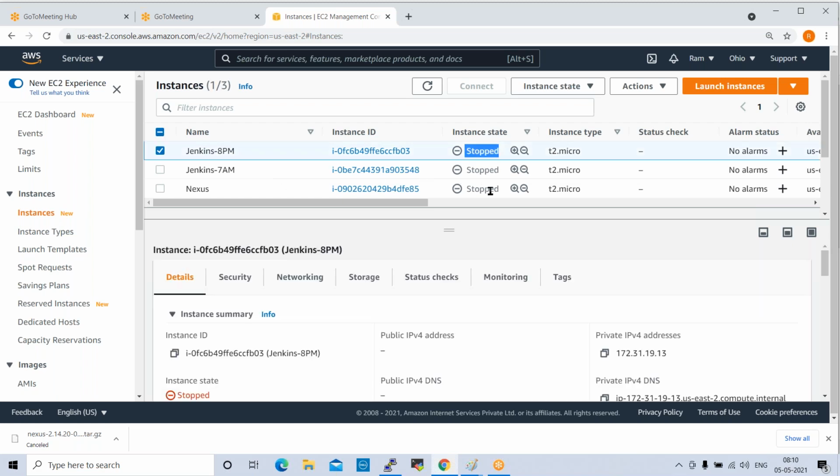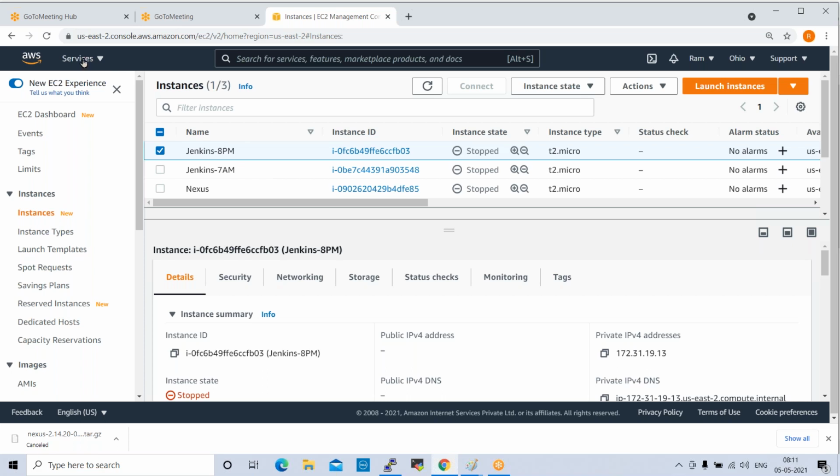Stopped means shut down. If you complete your practice, we need to stop the server. Select the server, go to instance state, and stop. If you want to start, you can start. If you want to terminate, you can terminate. Terminate means delete. Fine. So now I want to create a new instance here.